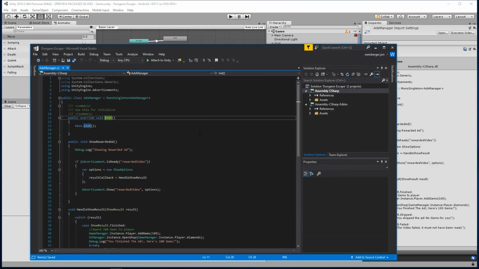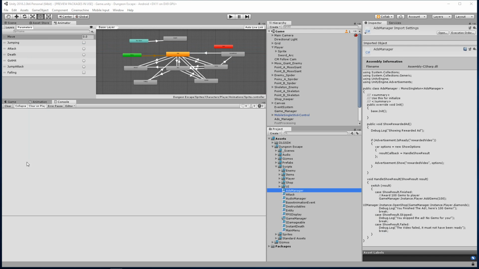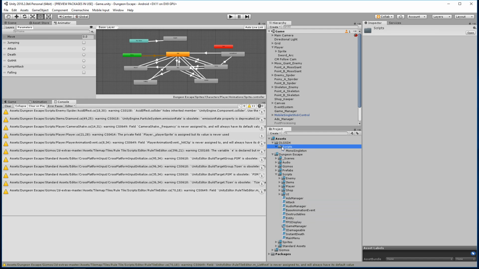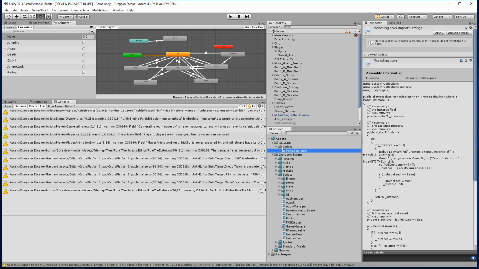Okay. So here's our ads manager. One thing I'm working on: when you're working on your own projects, there's this thing called maintaining an SDK. Typically that's where you create a bunch of tools and scripts that you can use over and over again across all your projects. So I actually started doing that yesterday, called DLG, which stands for Defiant Lobster Games SDK. And the first thing I created was called a mono singleton.